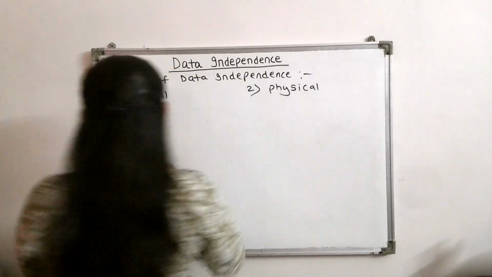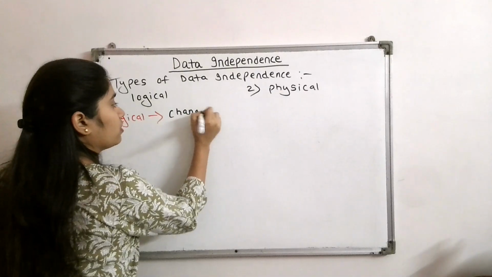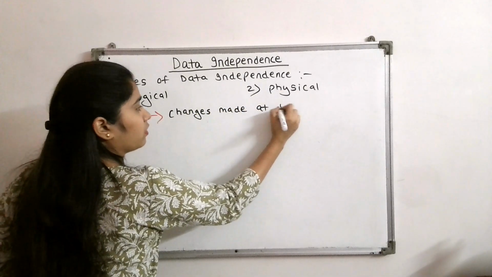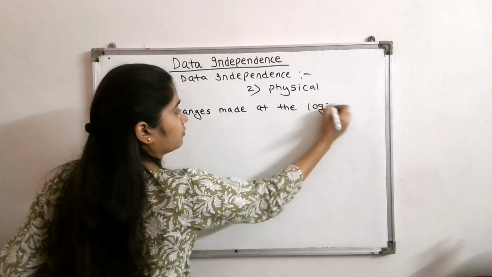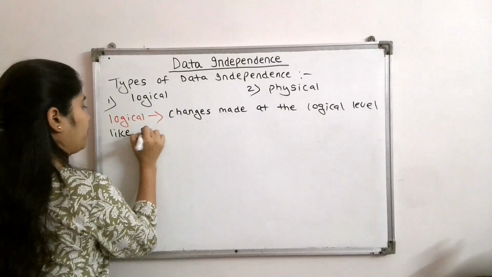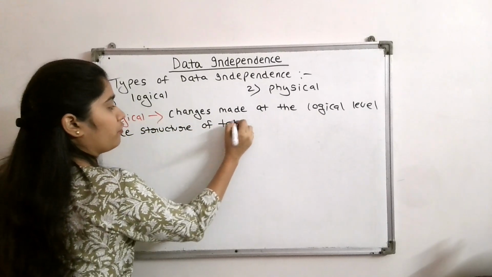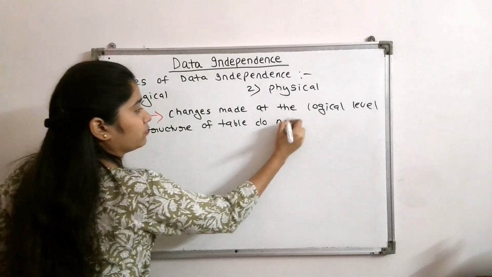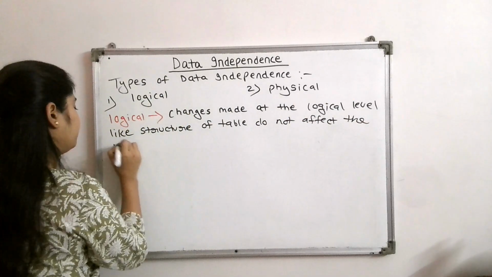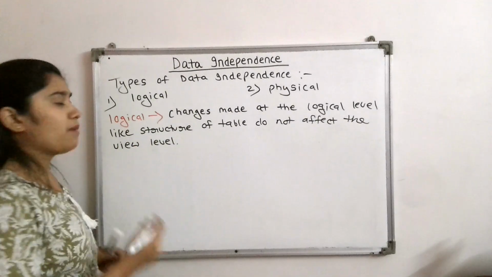Let's write it down also. Changes made at the logical level, like structure of table, do not affect the view level.